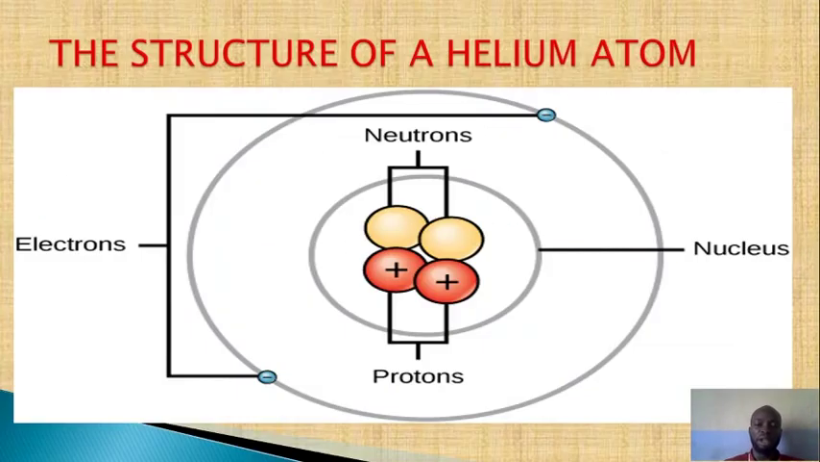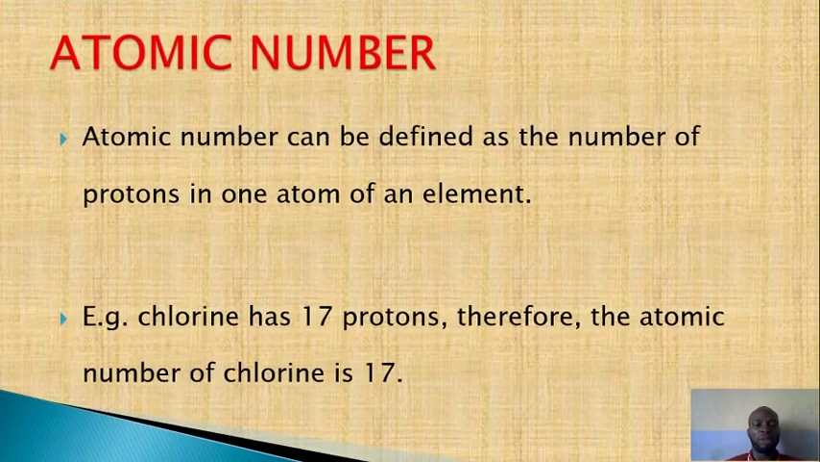So let's move forward. Let's now understand what atomic number is. What is atomic number? We said that atomic number can be defined as the number of protons in one atom of an element.